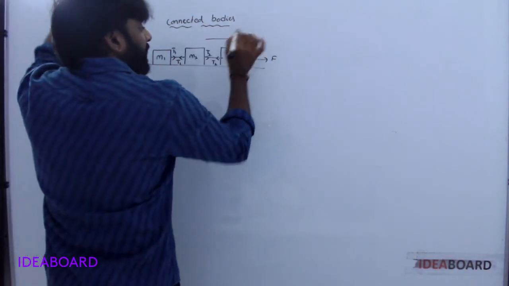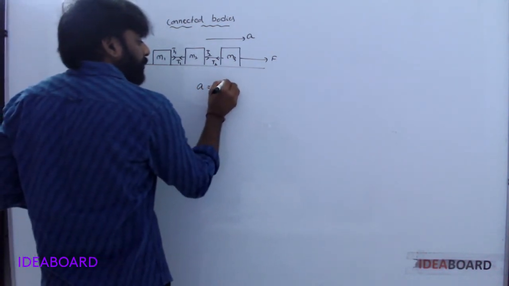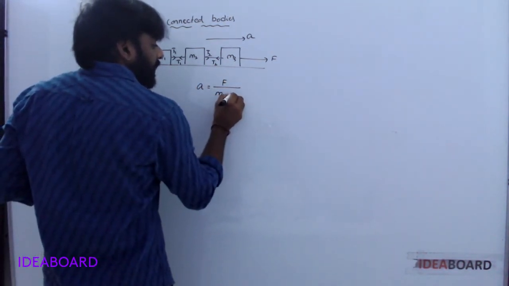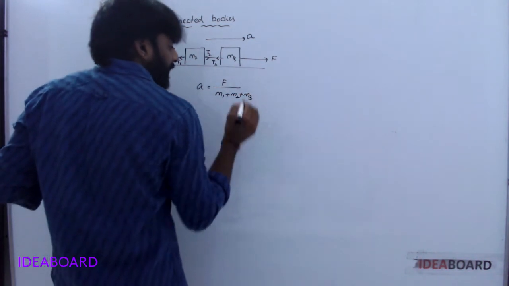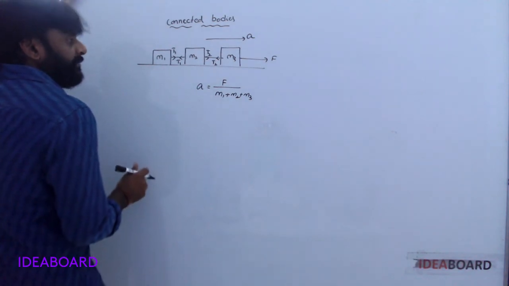Total system moves with acceleration A. You know, acceleration is equal to force by total mass. Acceleration is equal to F by M1 plus M2 plus M3.